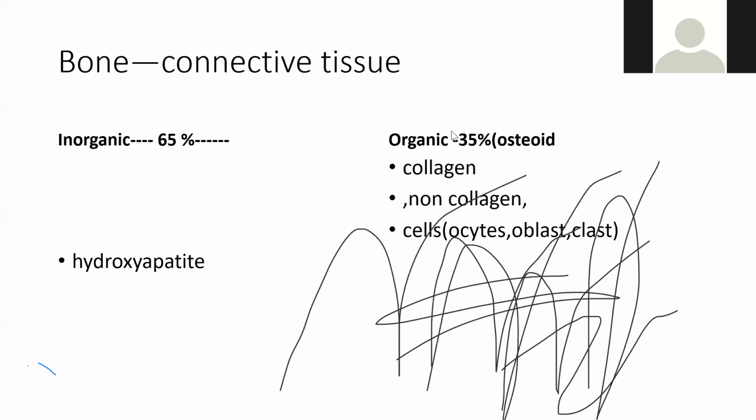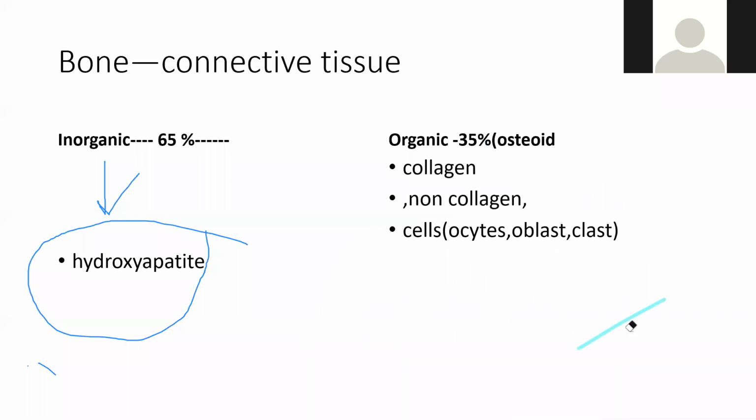Okay, so in inorganic there is a word called hydroxyapatite. Hydroxyapatite is a mineral formed of hydroxy, meaning OH, calcium, and many others, but you just remember this thing, hydroxyapatite. Hydroxyapatite is the true name of the mineralized inorganic bone. We'll come to organic. Organic is mainly formed of collagen, non-collagen, and cells. So collagen, non-collagen, and cells is organic, and inorganic is hydroxyapatite.